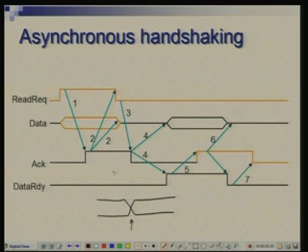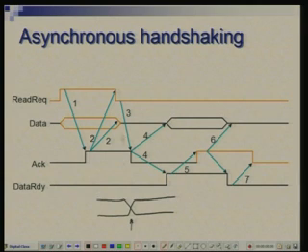Now, this sequence needs to be completed by lowering the acknowledge signal. Memory, after raising acknowledge, will keep monitoring this, and when it has noticed that the request has gone down, acknowledge will also go down. So, these are the 4 events 1, 2, 3, 4 which complete a cycle called handshaking.